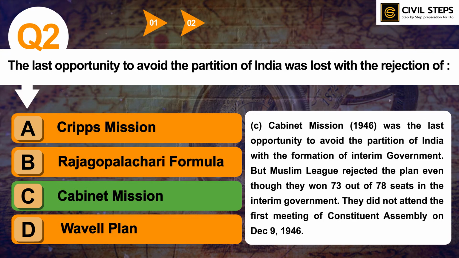What are the pre and post events related to Wavell Plan? You should also know the importance of other plans. This can come in the upcoming prelims examination as well. So the answer of this question is option C, Cabinet Mission, but you should also know about the other options which are given in this question.